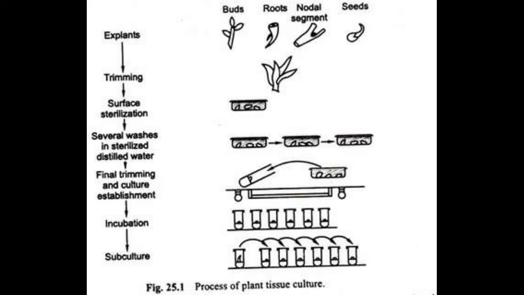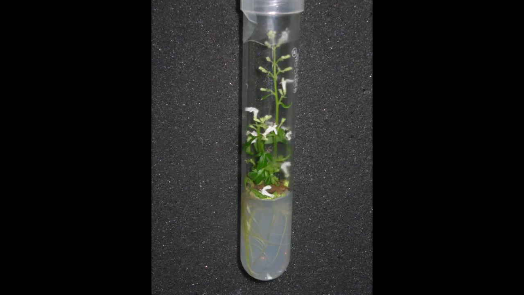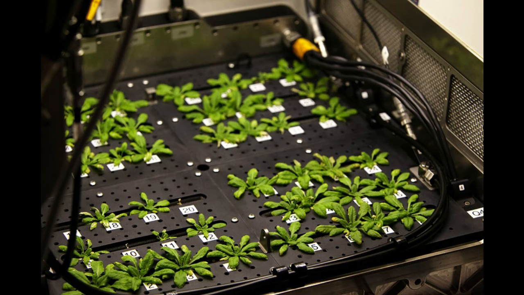Advantages of tissue culture. Number 1. The plantlets are obtained in a very short time with a small amount of plant tissue. Number 2. The new plants produced are disease-free. Number 3. The plants can be grown throughout the year, irrespective of the season. Number 4. A large space is not required to grow plants by tissue culture technique. Number 5. The production of new varieties in the marketplace speeds up. Number 6. This technique is being used for the production of ornamental plants such as dahlia, chrysanthemum, orchids, etc.